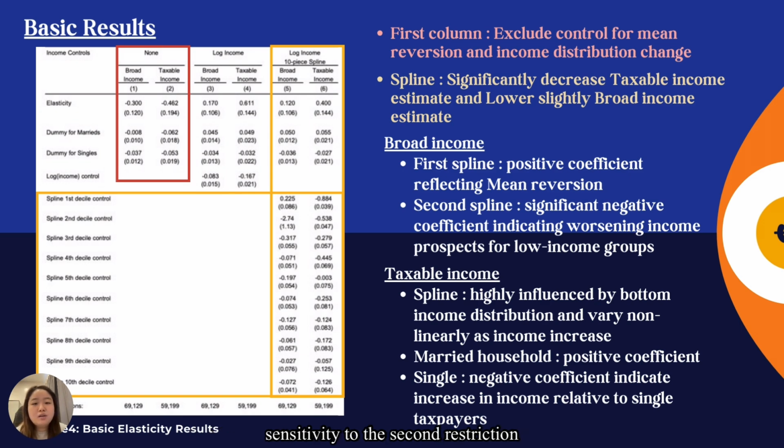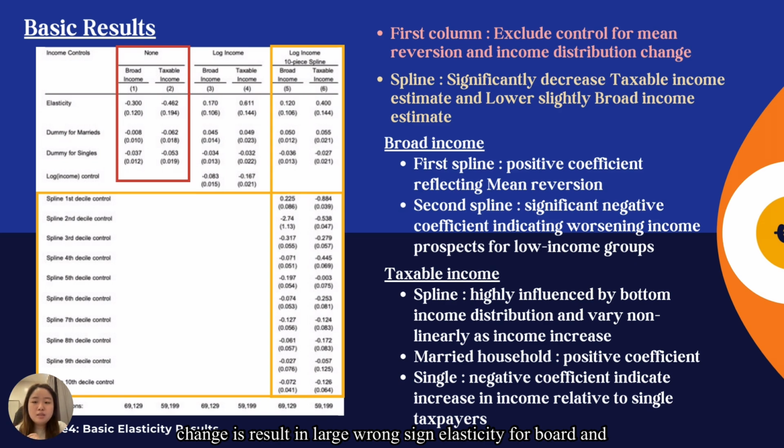The results show substantial sensitivity to controls for income and the form of controls.